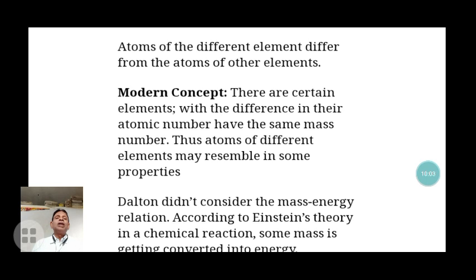Their atomic numbers are different, but their masses are the same, while their chemical properties are different. Thus, atoms of different elements may resemble each other in some property.